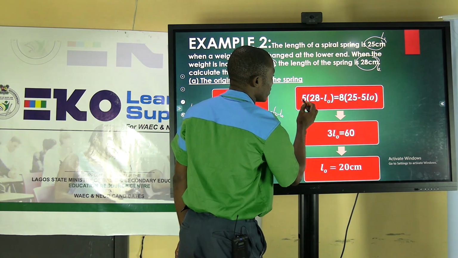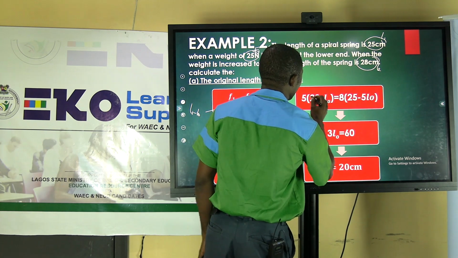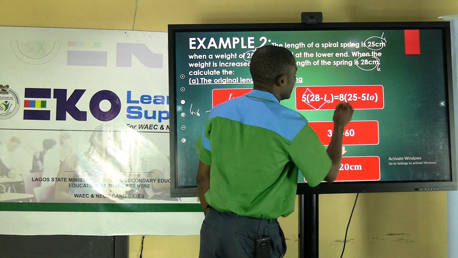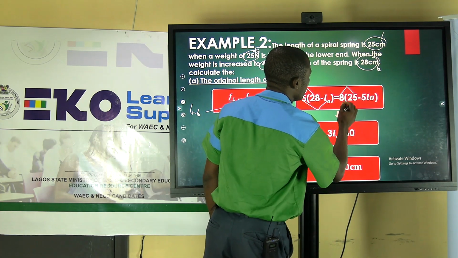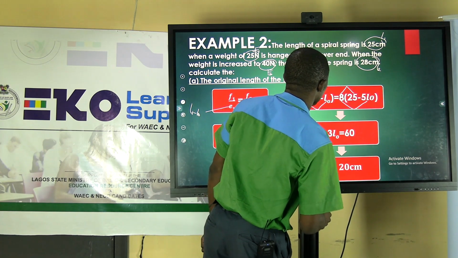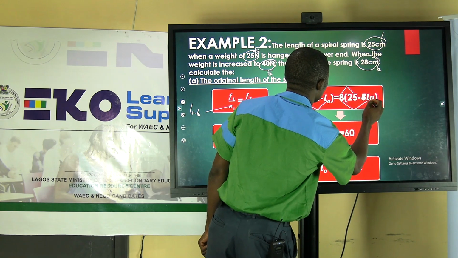So in this case, when you multiply 5 by 28, you also multiply 5 by L0. Then 8 times 25, you also multiply 8 by L0.